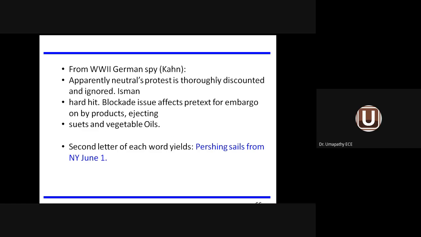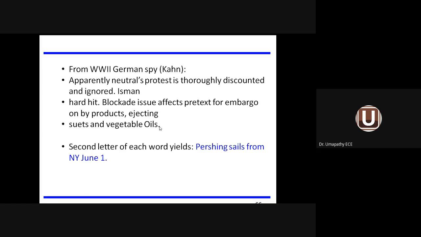One more piece of information. This is the actual message given by a German spy during World War II. The name is also given, Kahn. He has given information: Apparently neutral's protest is thoroughly discounted and ignored. Isman hard hit. Blockade issue affects pretext for embargo on by-products, ejecting suets and vegetable oils. This is the actual message.